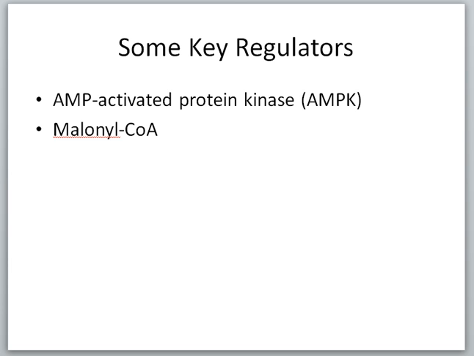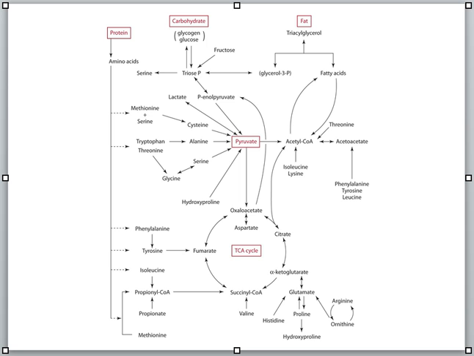And then we'll look at malonyl-CoA as well. We can look at this pathway again for another regulatory compound, malonyl-CoA. So for example, if the ATP to ADP ratio is high, meaning that there's a lot of ATP in relation to ADP, that means there's adequate energy and we need to store some of that energy. We don't need it as much. And in that case, remember that acetyl-CoA here really is a key step in the metabolic process.